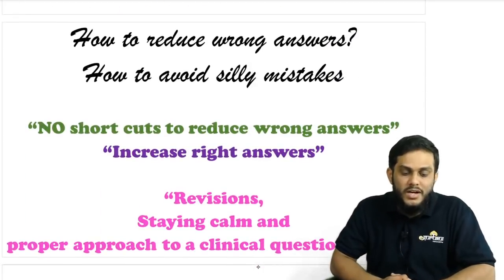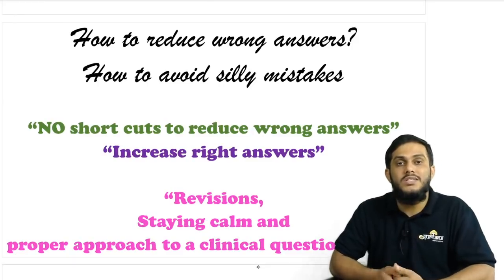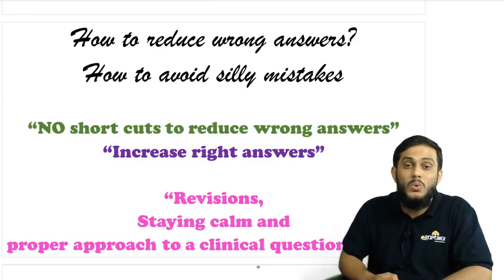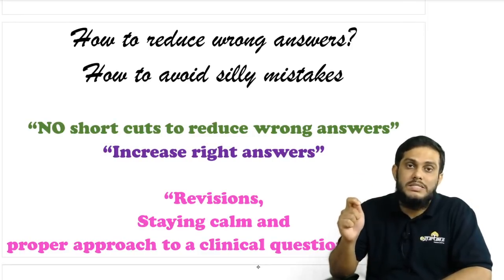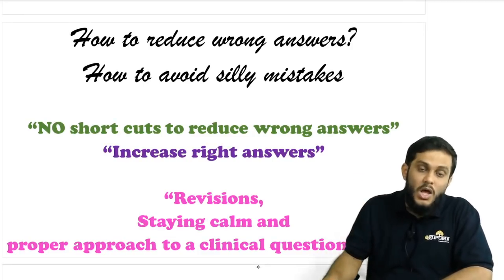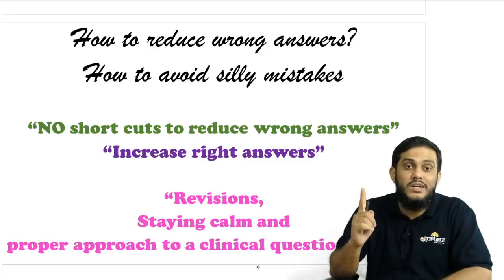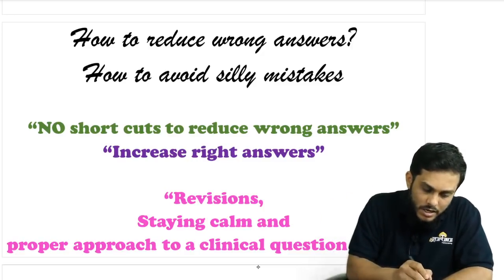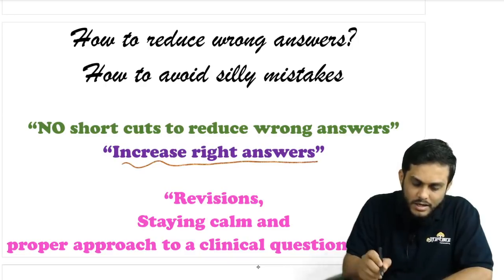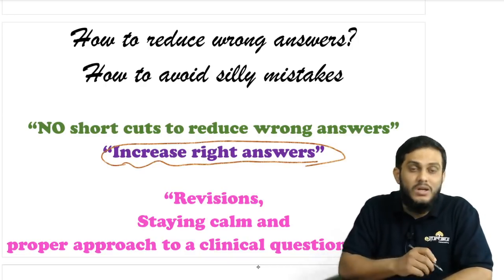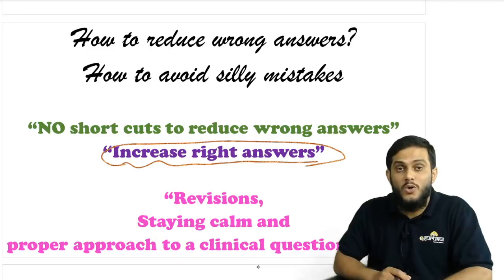Then, how to reduce wrong answers? This is the most commonly asked question. See, there are no shortcuts to reduce wrong answers, remember this, no shortcuts. The only thing which can reduce wrong answers is to increase right answers. If you increase your right answers, then your wrong answers automatically come down.